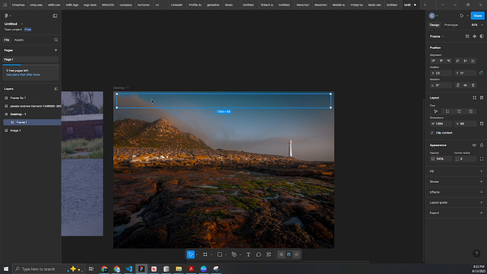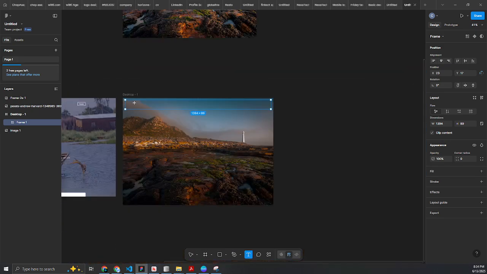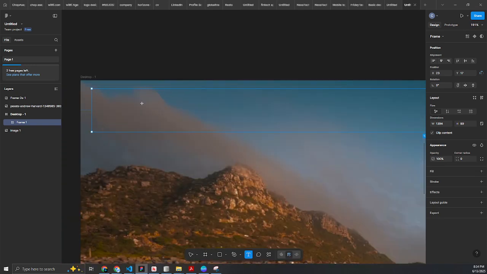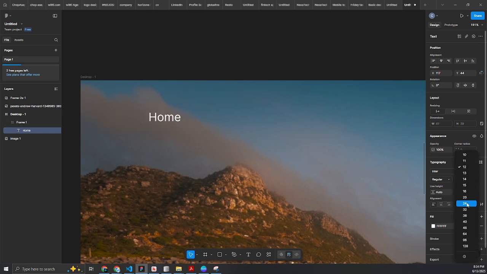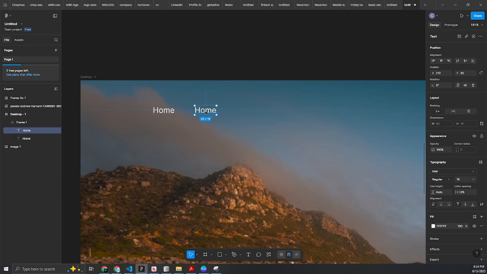Once you create the frame, all you need to do is come over here to where you have T. T stands for text. Click on text. Scroll up. We are going to write home. So write home. Next, we are going to edit the font size and take it up to about 60 pixels. And I'm going to duplicate it. This will be about.